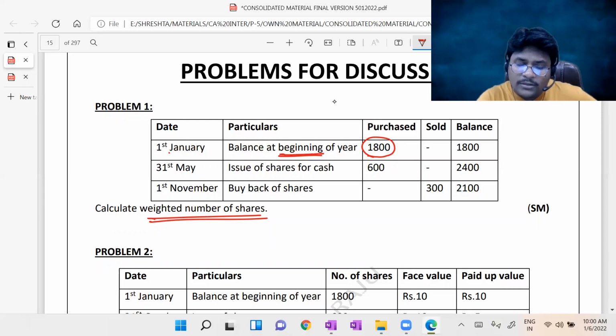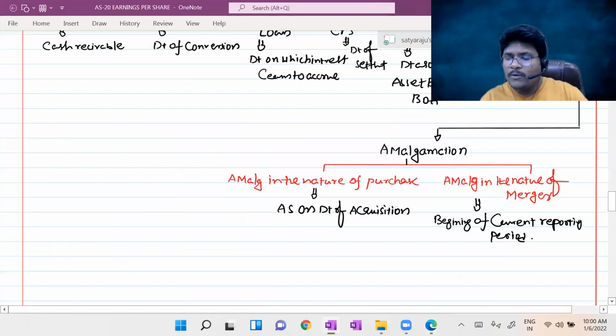So that's why the year is a calendar year. Fine. On 31st May, a further issue of shares happened, 600, then the balance will become 2400. Then as on 1st November, a buyback of 300 shares happened, then the balance will become 2100. Then you have to calculate the weighted average number of equity shares. Let us complete the solution through my OneNote quickly. Problem number 1 answer.